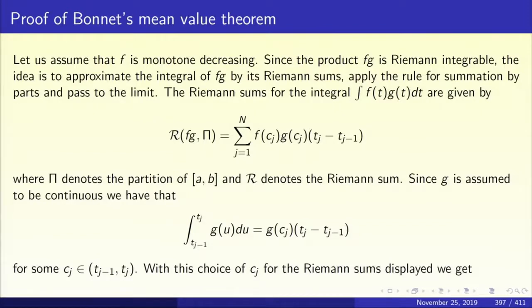How to choose the c_j? To choose the c_j, observe that g is assumed to be continuous. So the mean value theorem for integral calculus says that the integral of g of u du from t_{j-1} to t_j is g of c_j times (t_j minus t_{j-1}) for some c_j in the open interval (t_{j-1}, t_j). Because g is continuous, this is possible. It is this c_j that we use in the Riemann sums. Now we shall see how to continue by applying the rule for summation by parts to this finite Riemann sum. We will return to this in the next lecture.